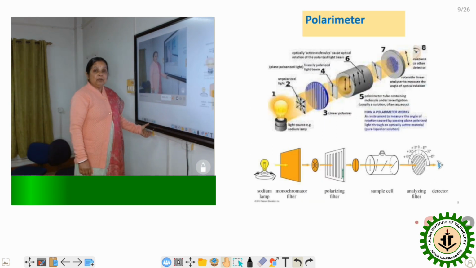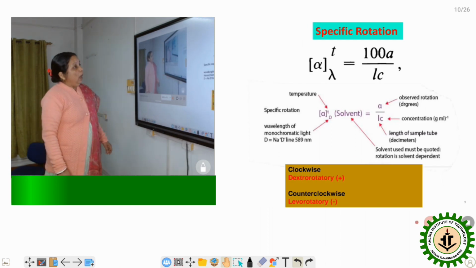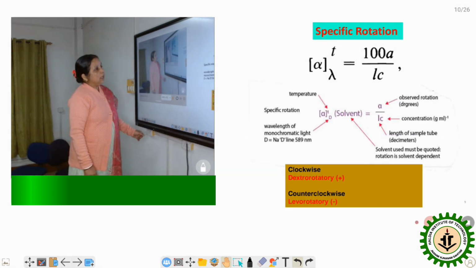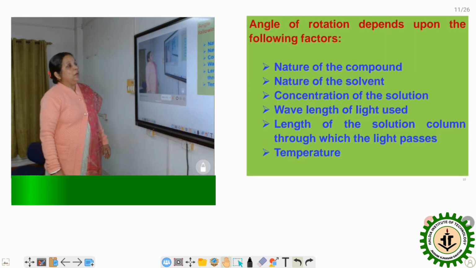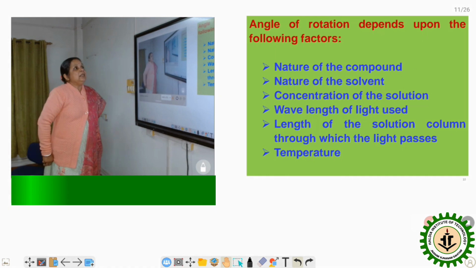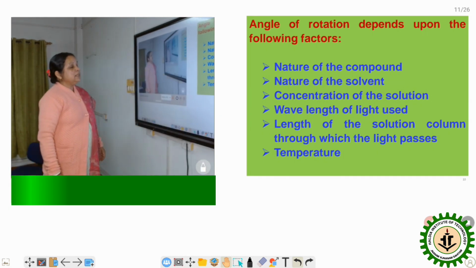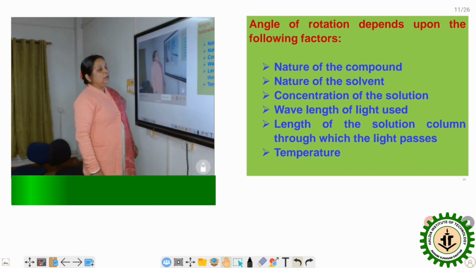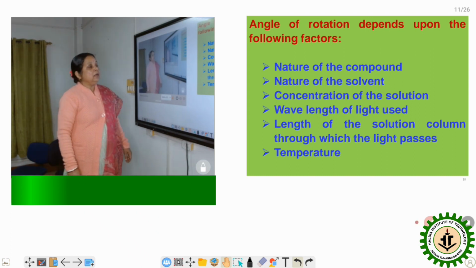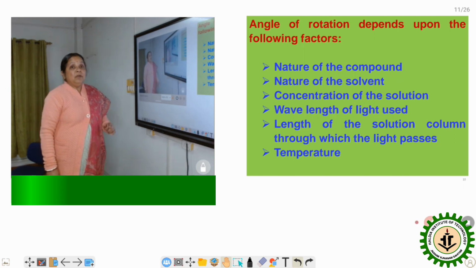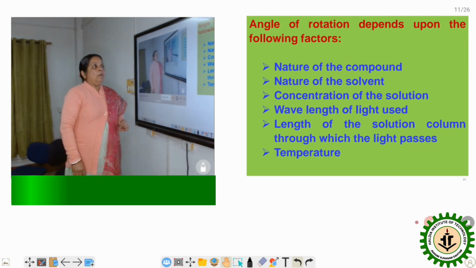From this specific rotation, we can say whether the compound is optically active or inactive. Next, the angle of rotation depends upon various factors. From the equation, specific rotation equals 100 alpha divided by L into C. First, it depends on the nature of the compound.